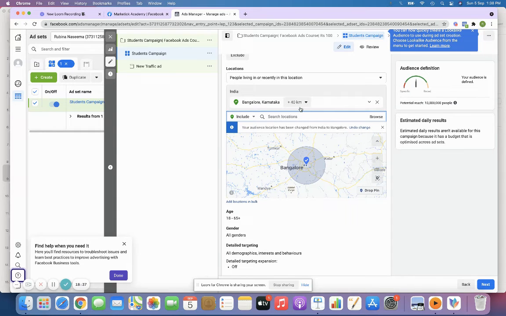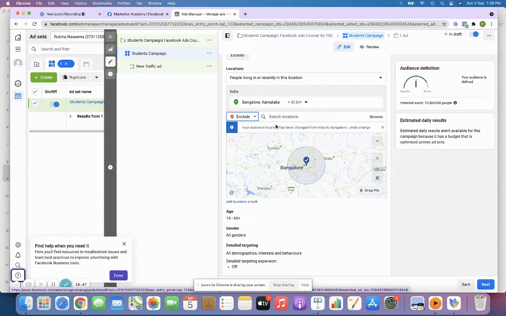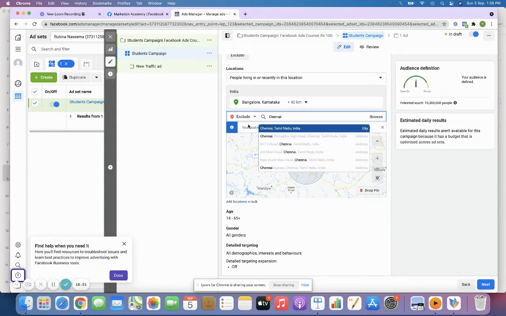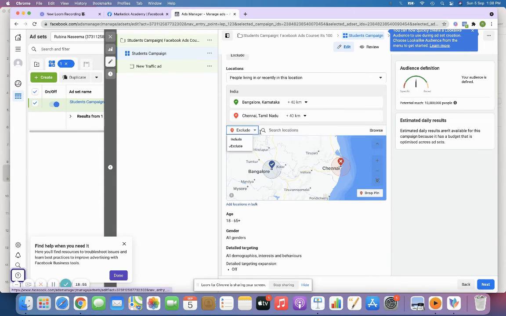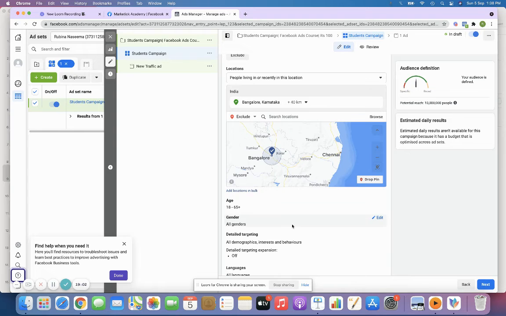How many kilometers you wanted to target. And suppose you wanted to target only Bangalore, and you don't want to show that particular ad to Chennai, right? You can just click exclude Chennai. You have the option to do that. It is totally up to your choice.